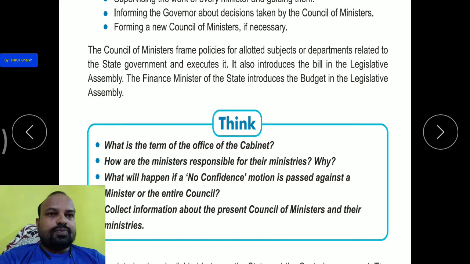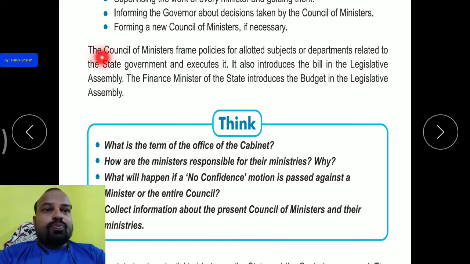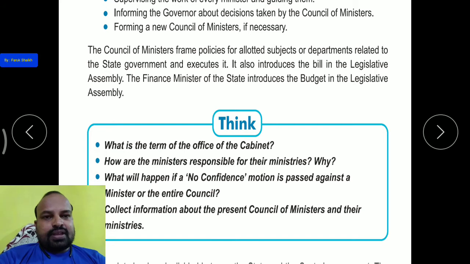The council of ministers frames policies for allotted subjects or departments related to the state government and the executive. Different subjects are given. Subject does not mean they also have to study math, science and all. Here the subject is about the different work, about education.